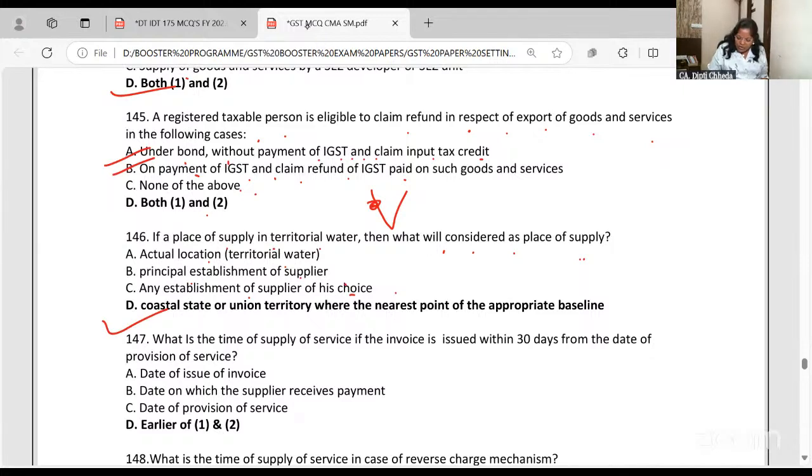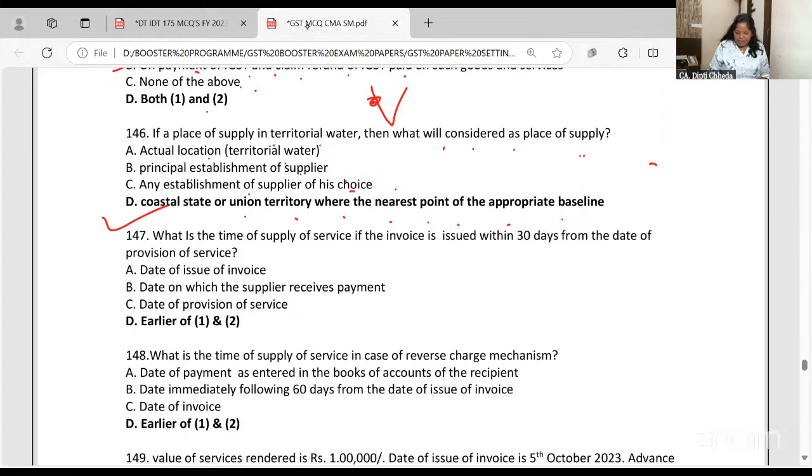It is the coastal state or union territory where the nearest point of appropriate baseline is. So it goes to Kandla port, Goa port, Mumbai port, Vizag. That will be the place of supply.